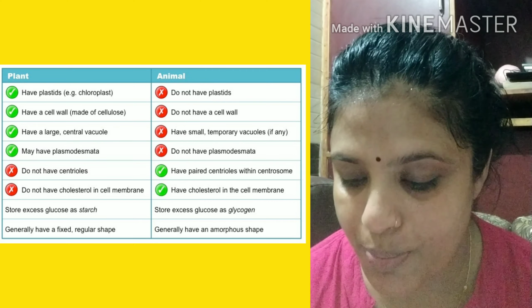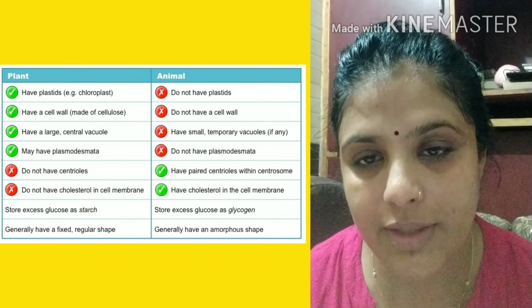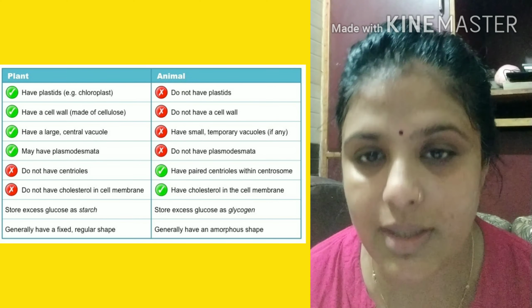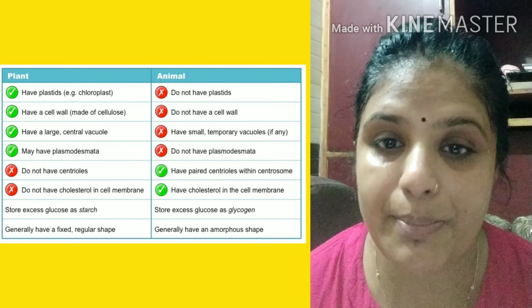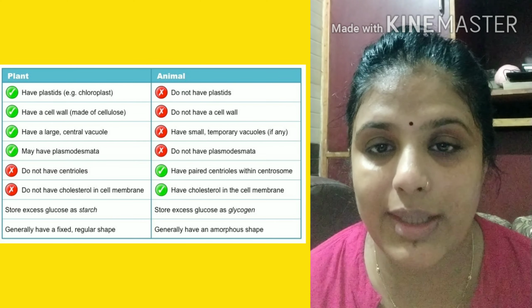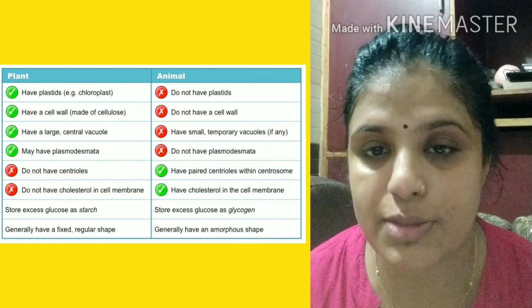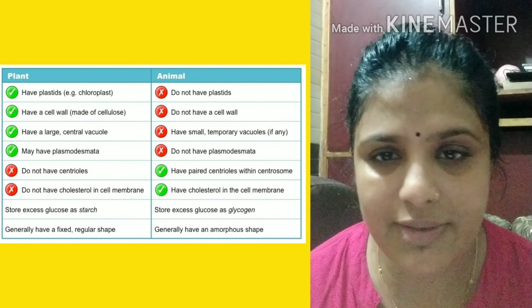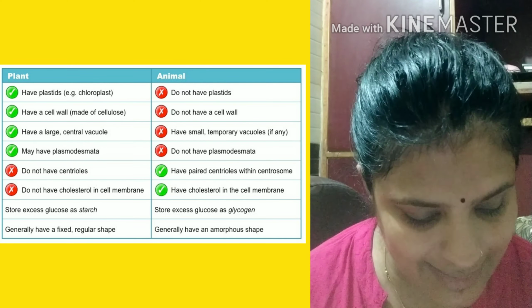Plant cell cytoplasm is pushed towards the periphery because the nucleus is towards the periphery, while in case of animal cell, nucleus is in the center. In case of plant cell, vacuoles are bigger in size and more prominent, while in animal cell, vacuoles are smaller in size and more in number. And there are more differences given in your book also that you can learn from there.